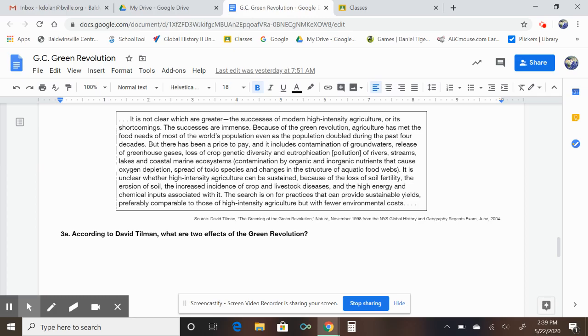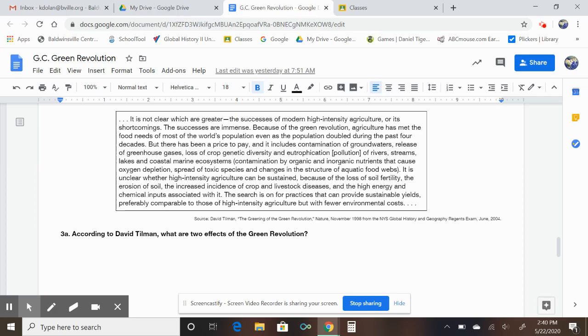It is not clear which are greater, the successes of modern high-intensity agriculture or its shortcomings. The successes are immense. Because of the Green Revolution, agriculture has met the food needs of most of the world's population, even as the population doubled during the past four decades.